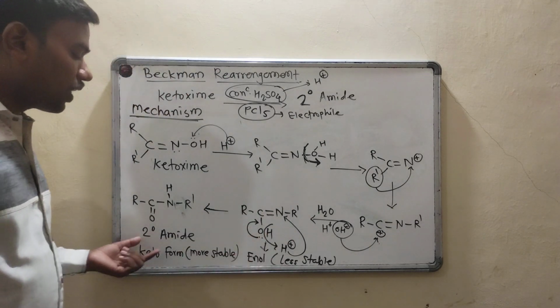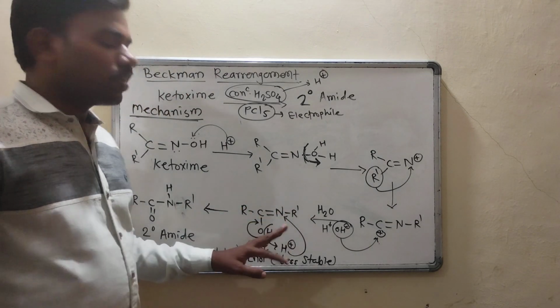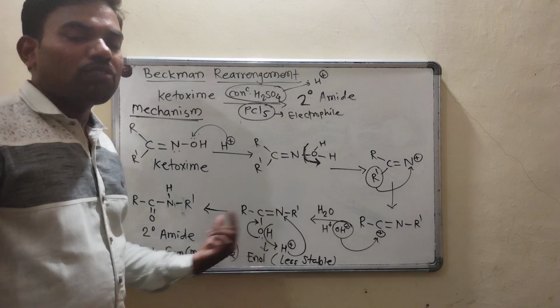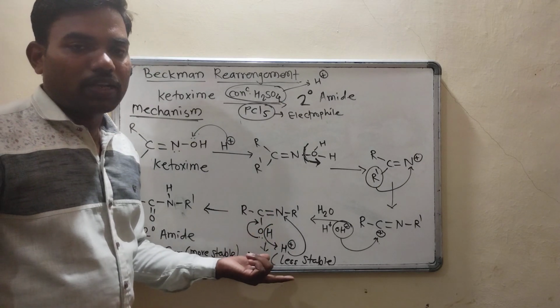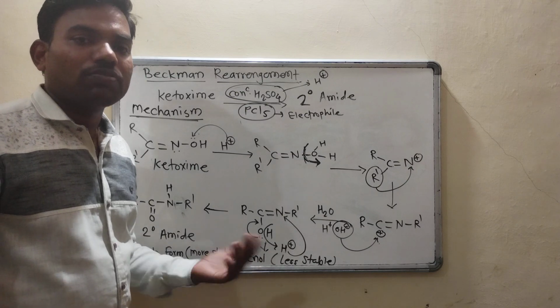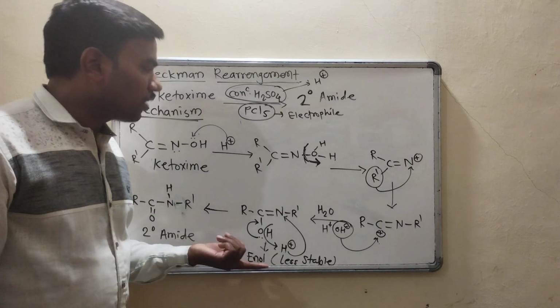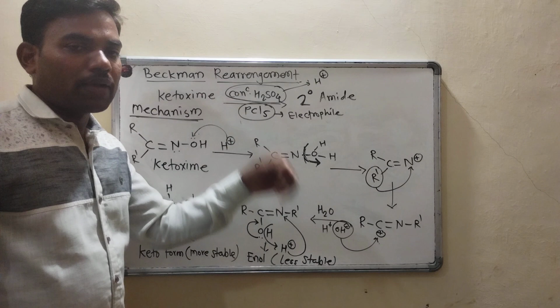So this is a keto form. So what is the difference between enol and keto form? Enol form is less stable than the keto form and keto form is more stable than the enol form. This is all about Beckmann rearrangement.